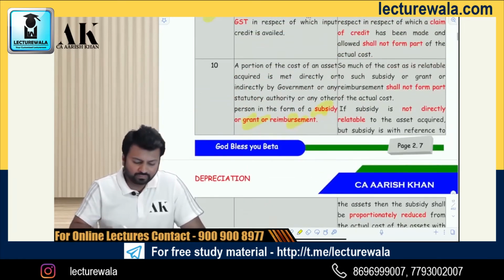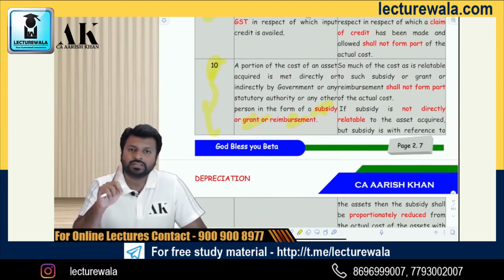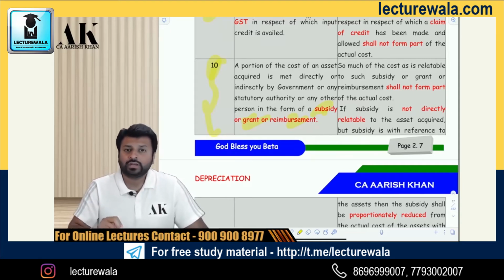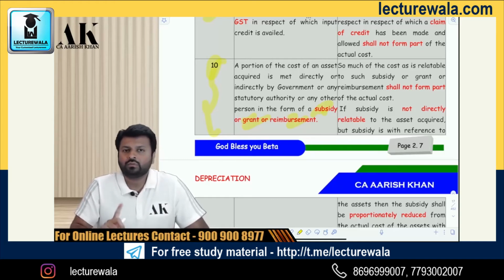Why? First of all, it cannot be reduced from the actual cost because in Explanation 10, waiver is not written. What is written in Explanation 10 is reimbursement, subsidy and grant. Secondly, can it be directly taxed as income? No, it cannot be directly taxed as income because it's not a revenue receipt. It's a capital receipt. What is chargeable under PGBP is revenue receipts and not capital receipts.